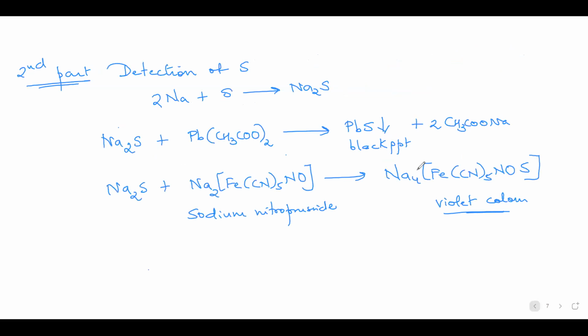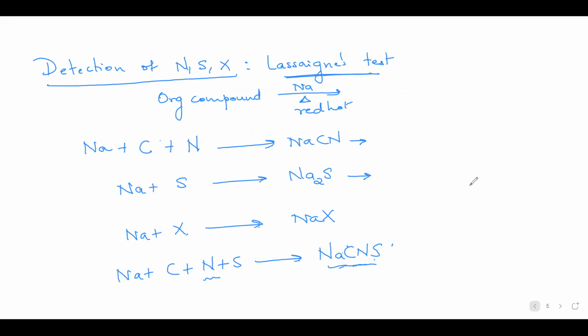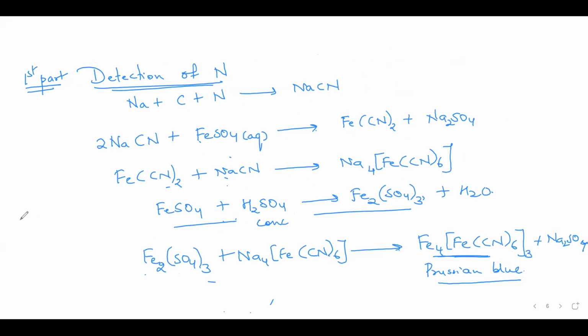One more thing. If I have a compound, something like this, this is hydrazine. Can nitrogen be detected here using this method? Yes, ma'am. Will this give a Prussian blue color here? Think and answer. No, ma'am. Why no? Ma'am, because cyanide ion is not present. Yes, this cannot form cyanide ion.